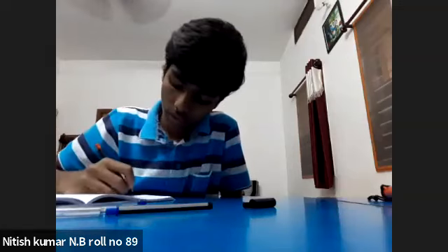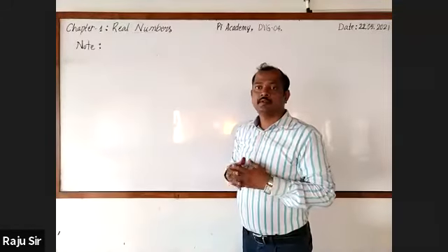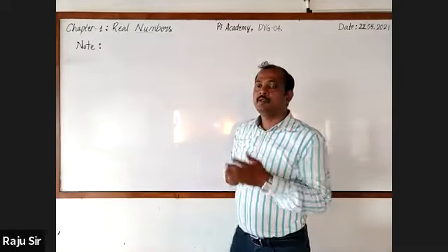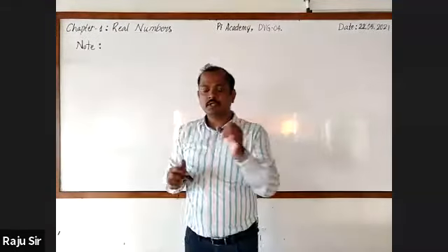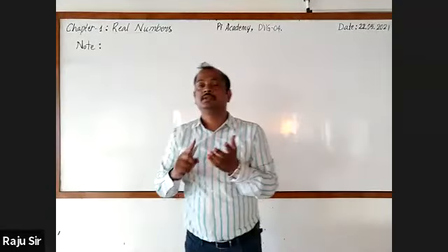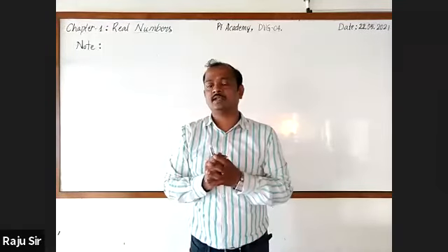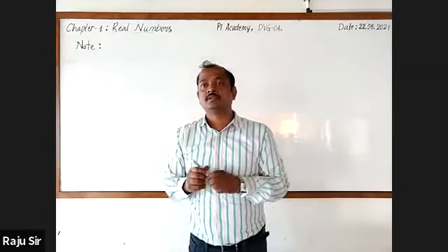Listen to me carefully. Dear students, when I was teaching about HCF and LCM and the relationship among the given numbers and their HCF and LCM, one student asked a question.